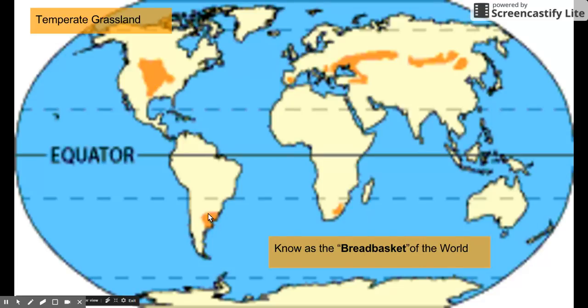Down here in South America, you'll find it, and over here in Europe and a little bit of Asia. Very little bit in Africa is a grassland. Notice the deserts were located here. Isn't the grassland very close to the desert's latitude?